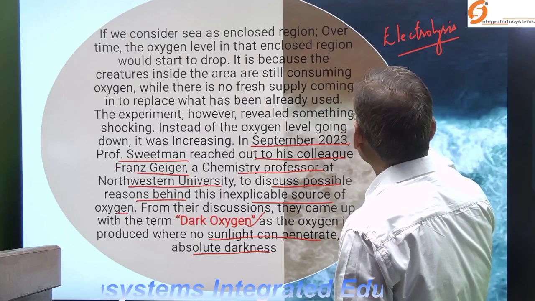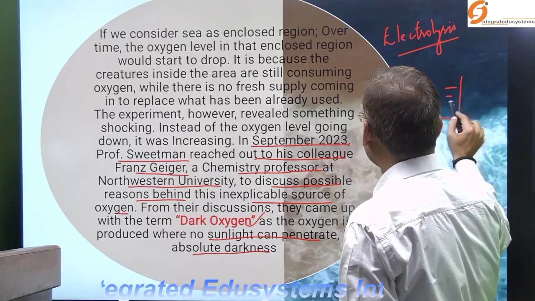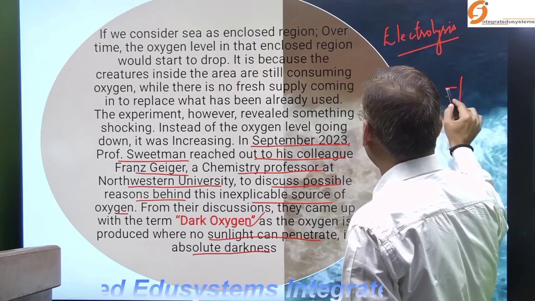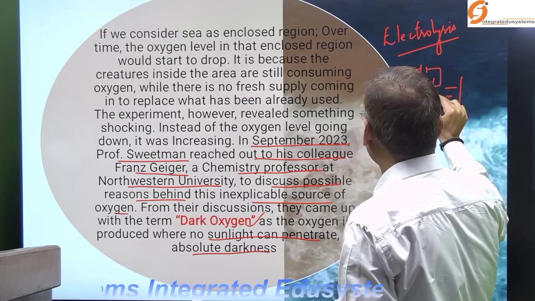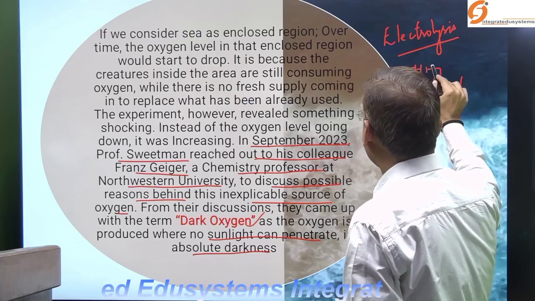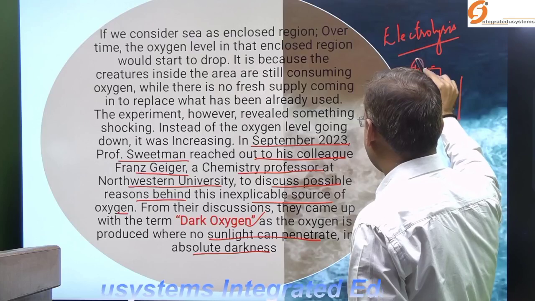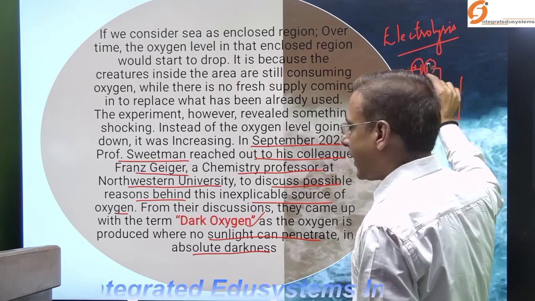As you know, in electrolysis, this is the electrolyte where you connect the electrodes through a battery, and when electricity is supplied, this is the positively charged electrode, this is the negatively charged electrode.